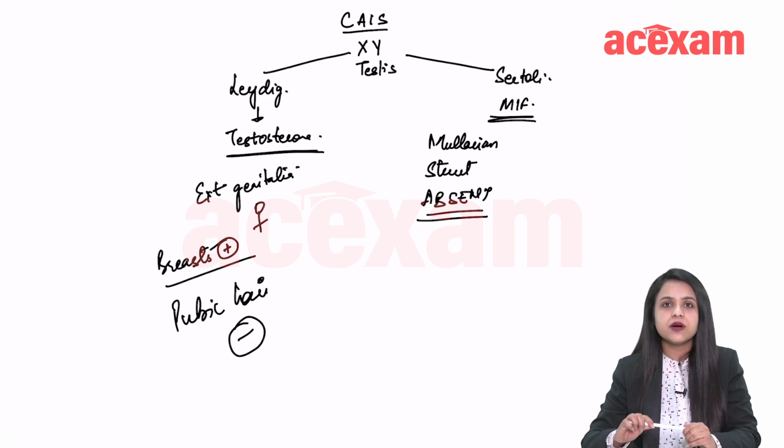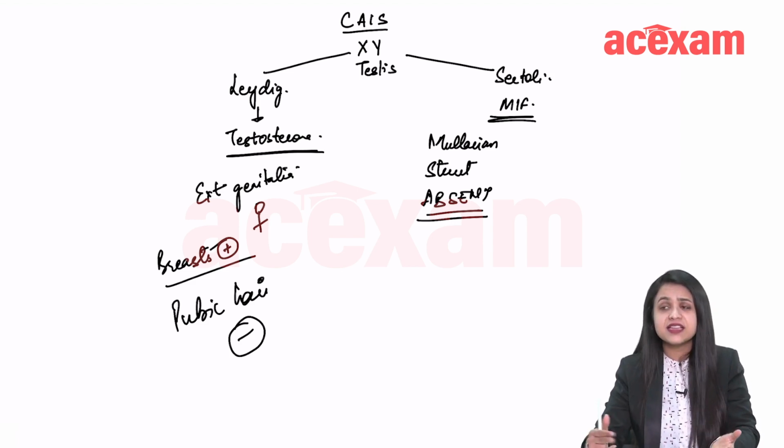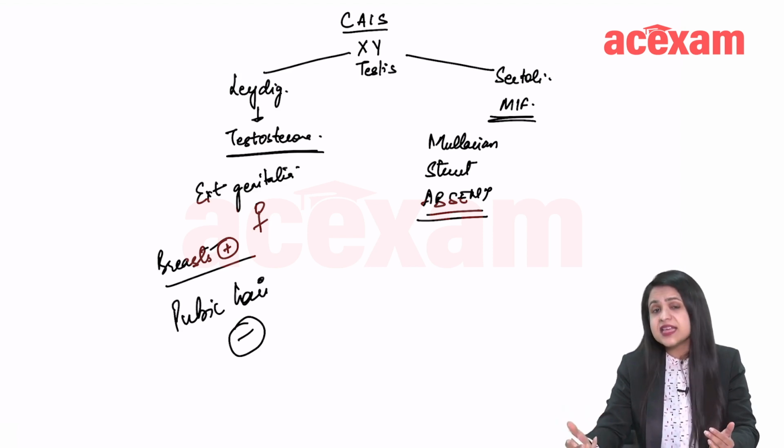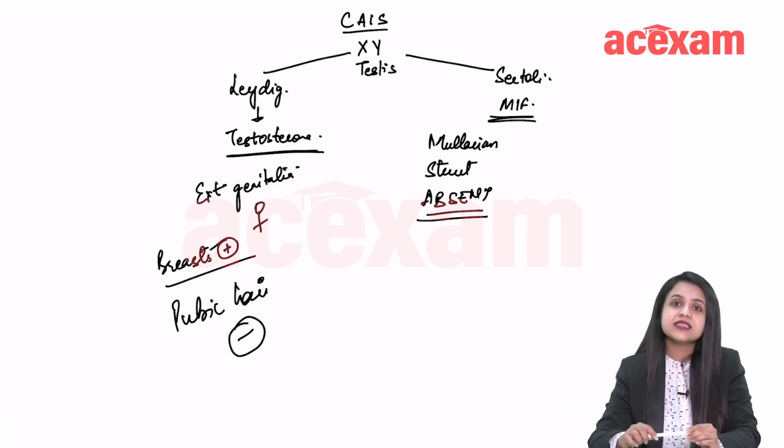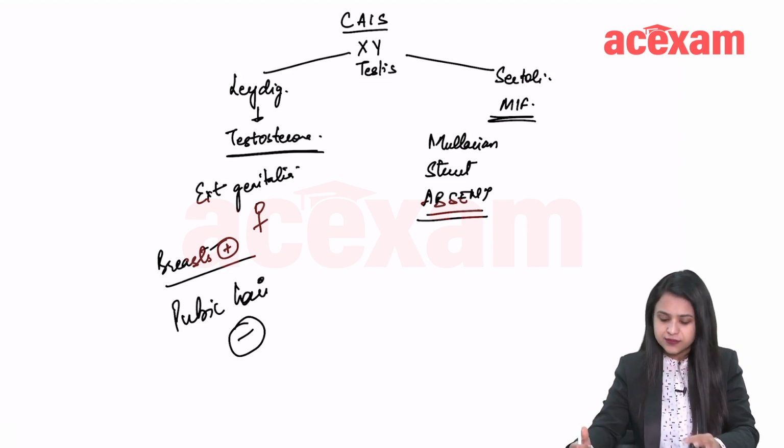A lot of Vogue models, even Jamie Lee Curtis, and there are many Hollywood celebrities who have CIS. So these are all beautiful females, right? But they have an absent uterus, okay?